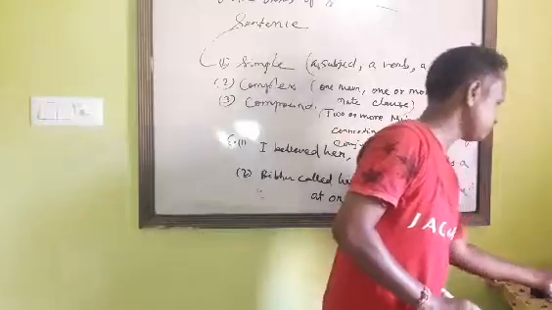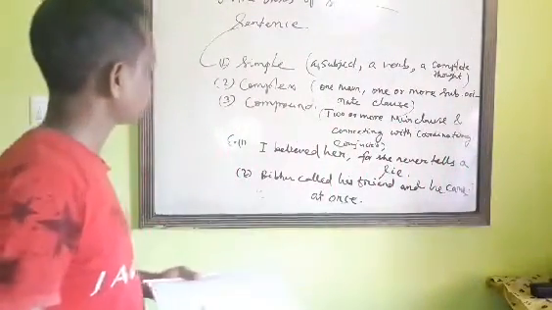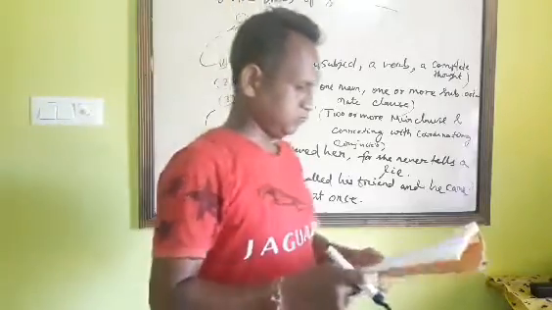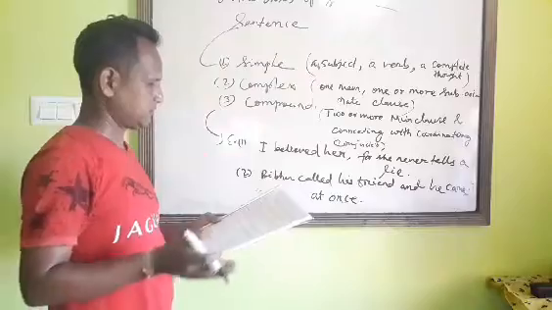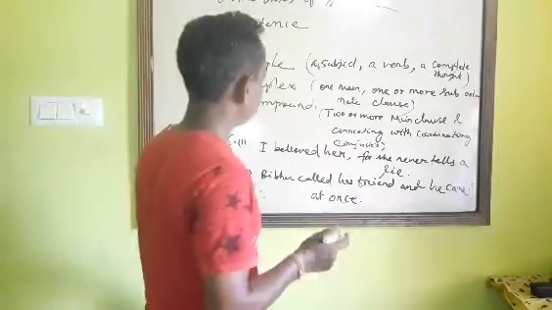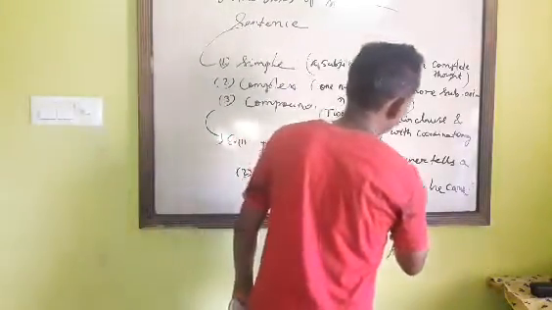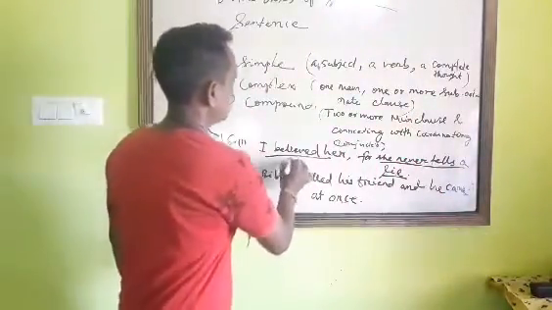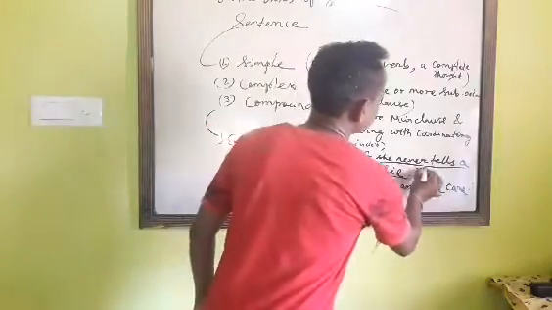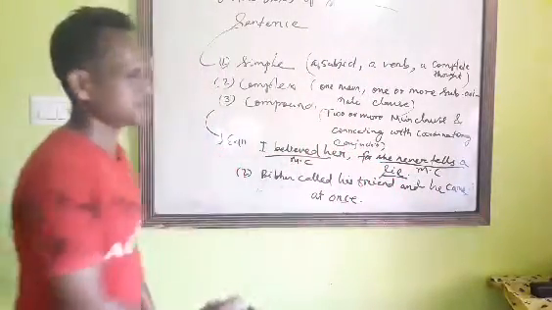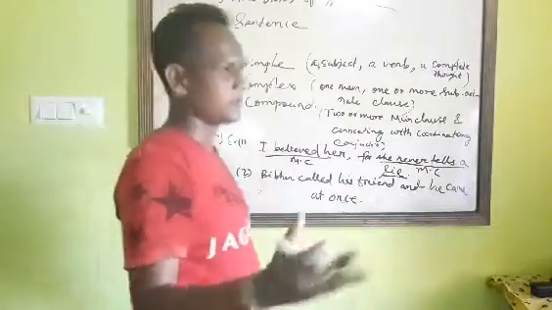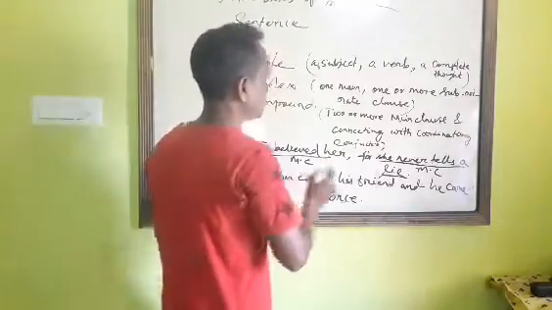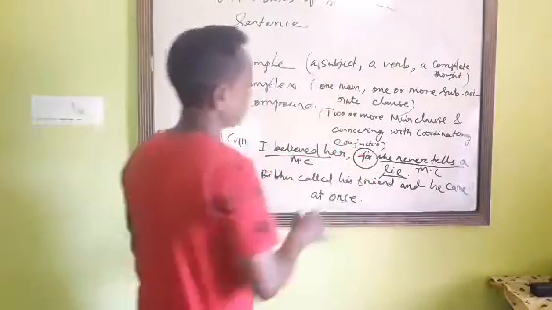One important thing: in I believed her, for she never tells a lie, these are two independent clauses. I believed her is a main clause, and she never tells a lie is also a main clause. Why? Because these parts of the sentence stand on their own, independently, but they are joined by the coordinating conjunction for.